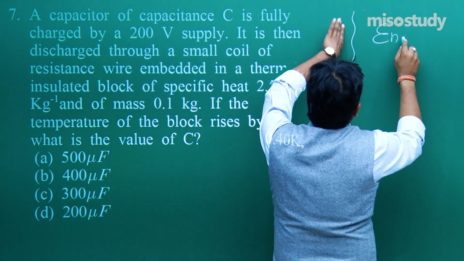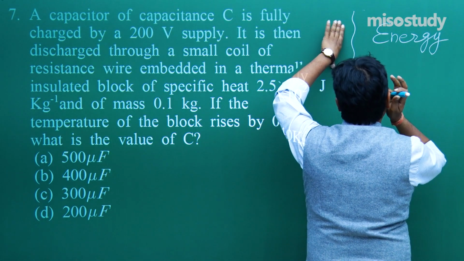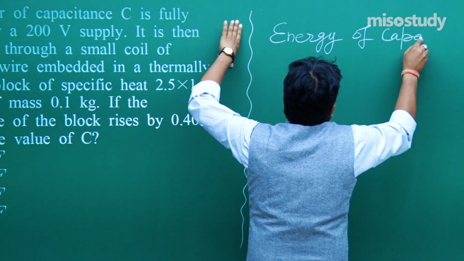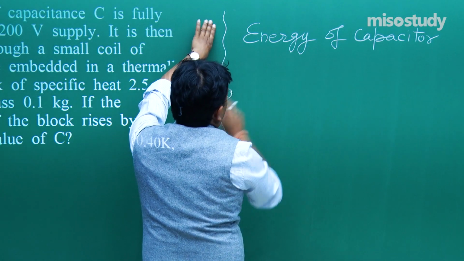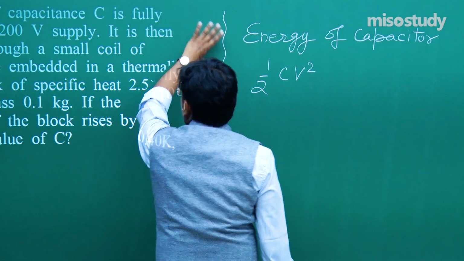Energy stored in the capacitor, energy of the capacitor, that is half CV squared.